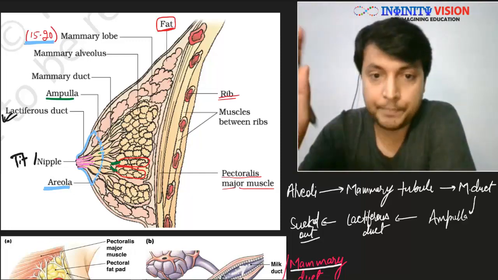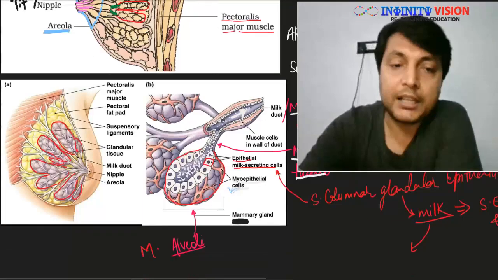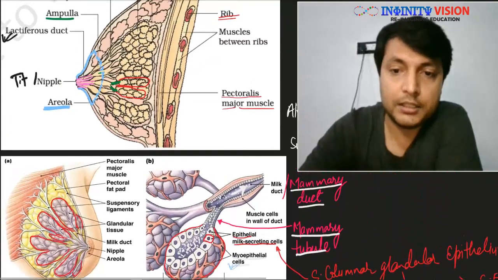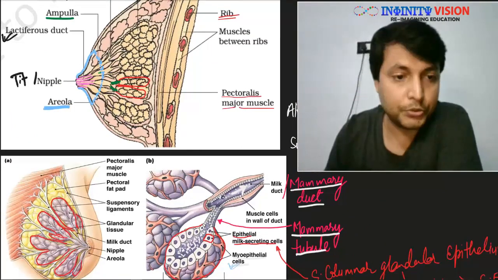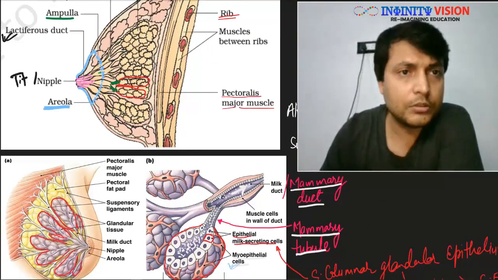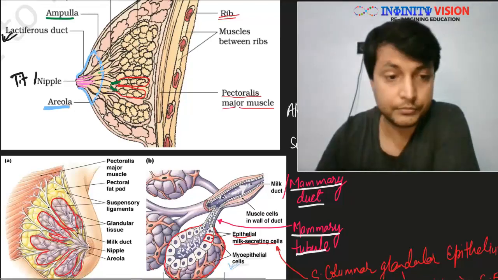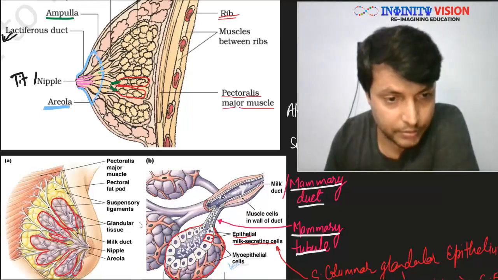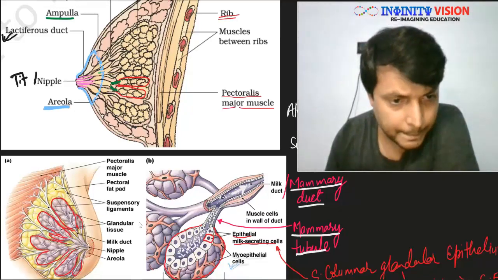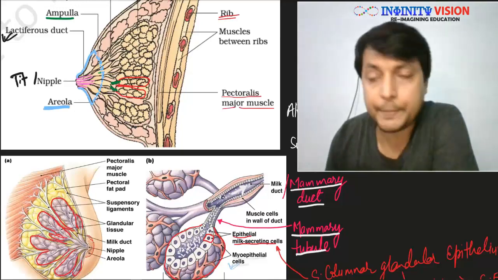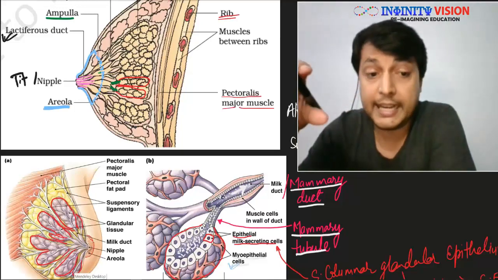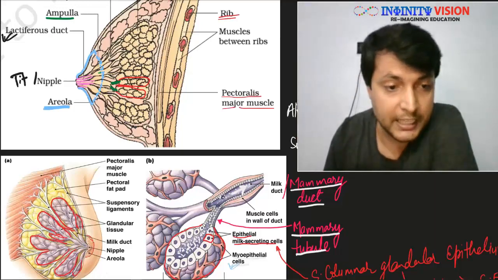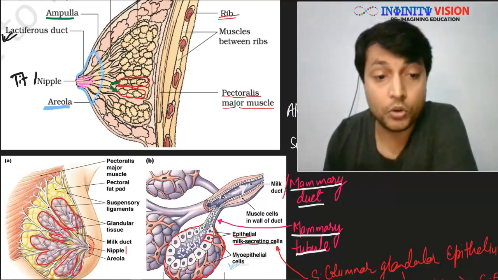Remember this. Great. Now coming back to the structure, let me show you here again. Here in this diagram you can clearly see the areola. Can you see this part? This dark pigmented area in the center of the mammary gland is called areola, and there is an elevated part, this one, that is called the nipple or tit.